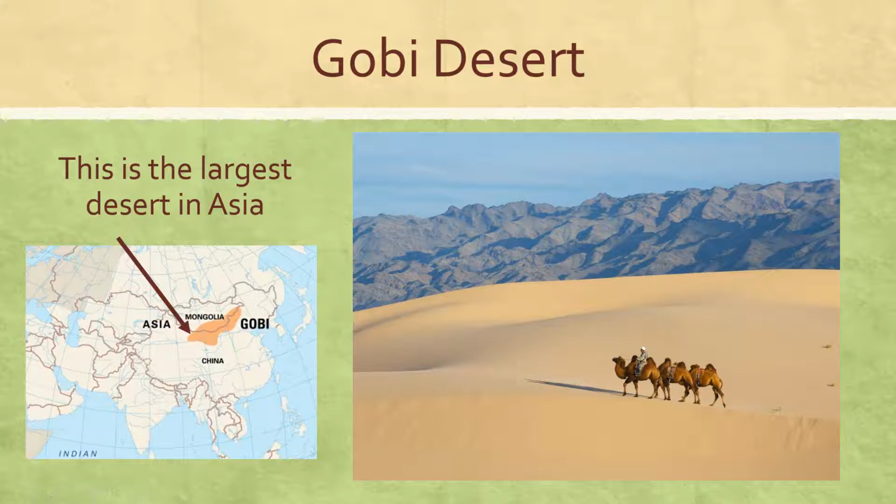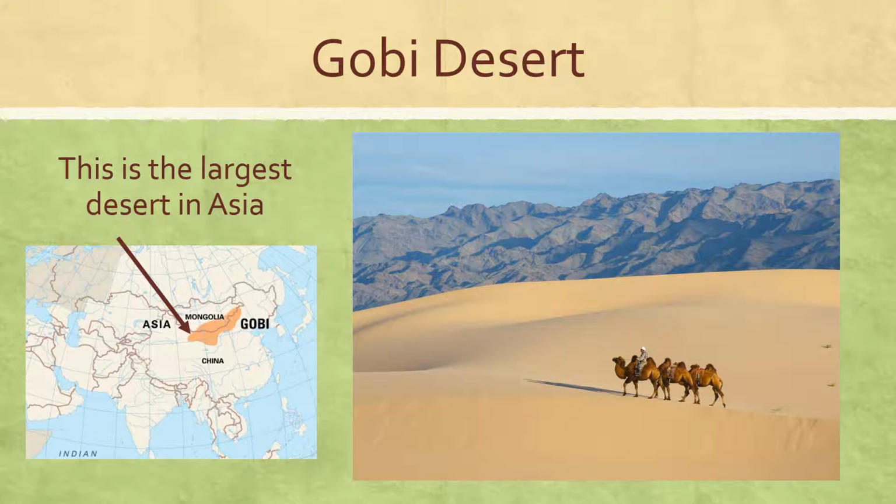The next geographic feature is the Gobi Desert, and this is located in parts of China and parts of the country of Mongolia, and this is the largest desert in Asia, but even more important, this is the largest cold desert.